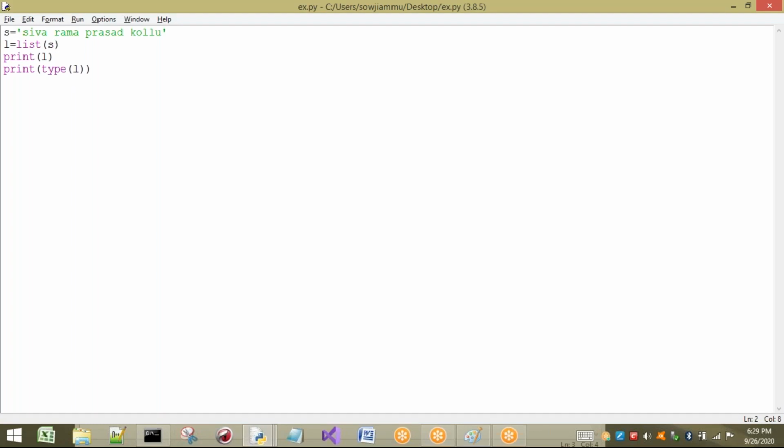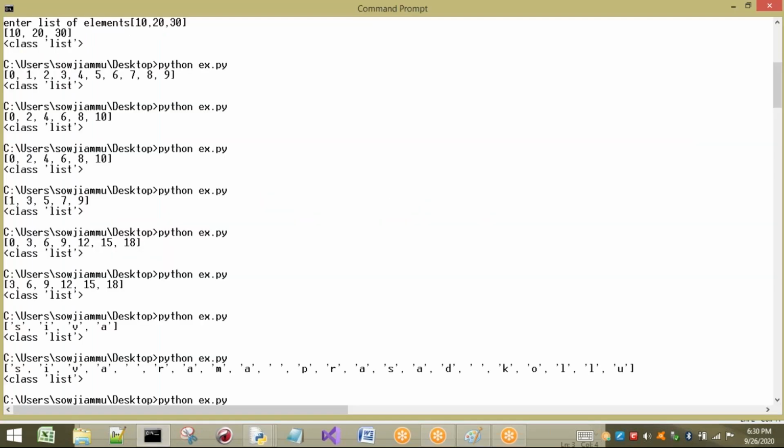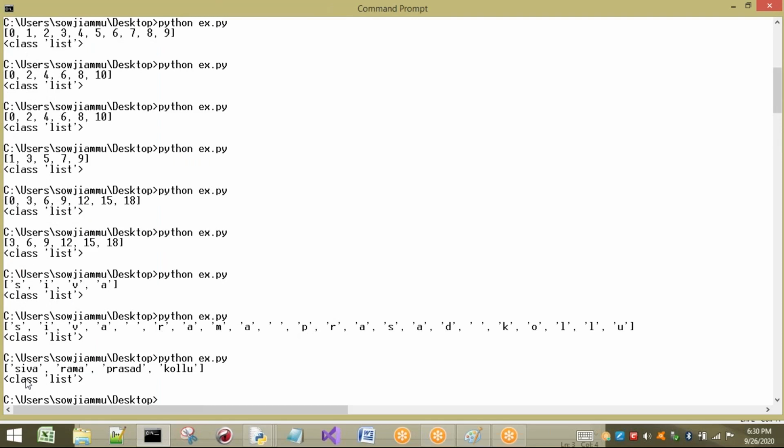So for that I'm going to use the concept of split. By default, split is going to return a list. That means it is going to split the string that is present in s and it is going to be stored in a list automatically. By default, the split method is going to return a list of elements. Now you can observe the difference between the previous example and this example. See what happens here. Individual words are going to be stored. You can find the difference between these two.